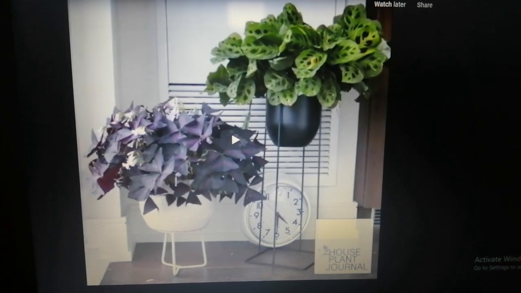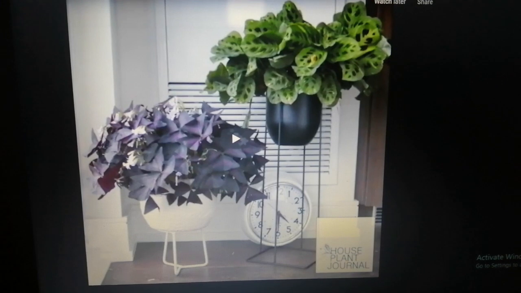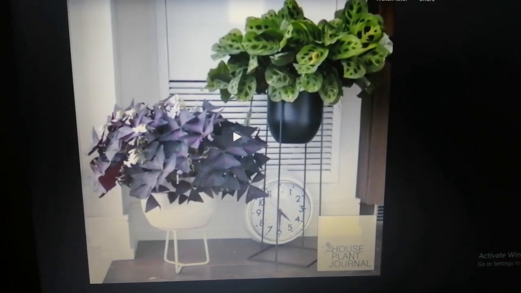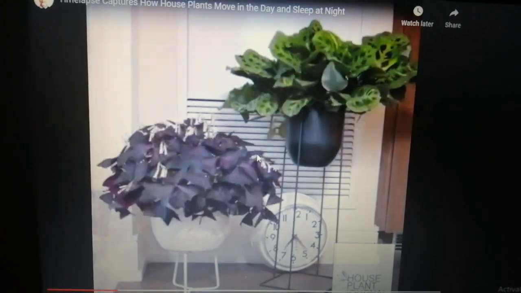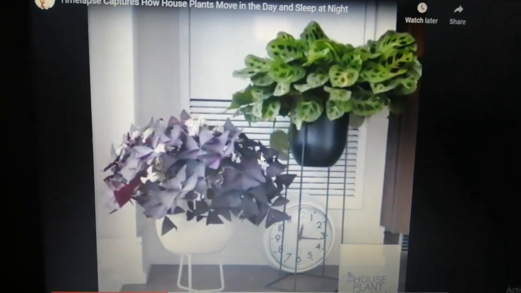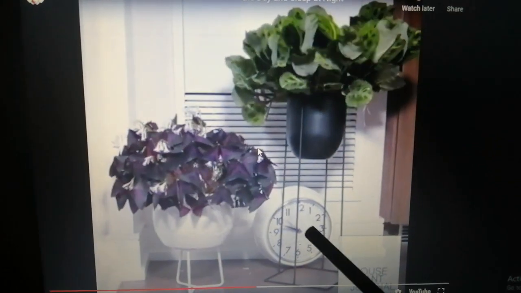This is a video of two indoor plants running in fast forward mode. So let's see how plants move. Can you see the leaves move? And also look at the watch.